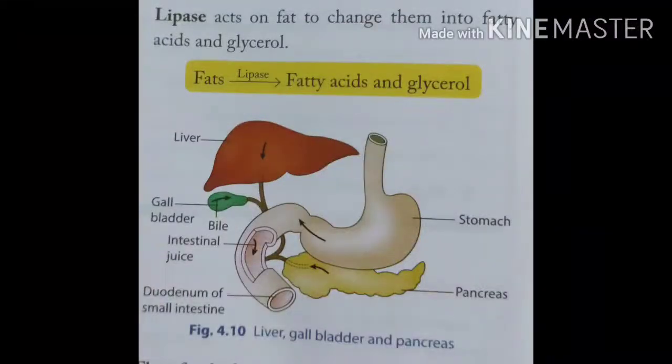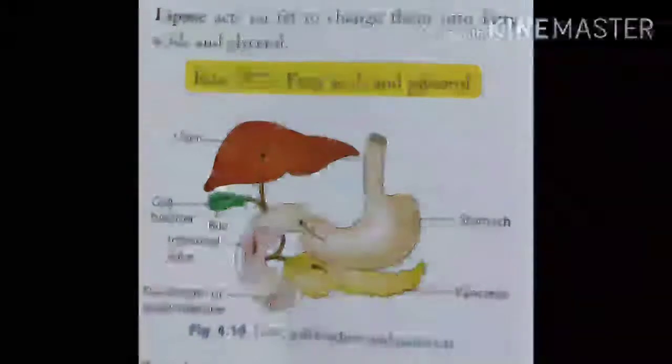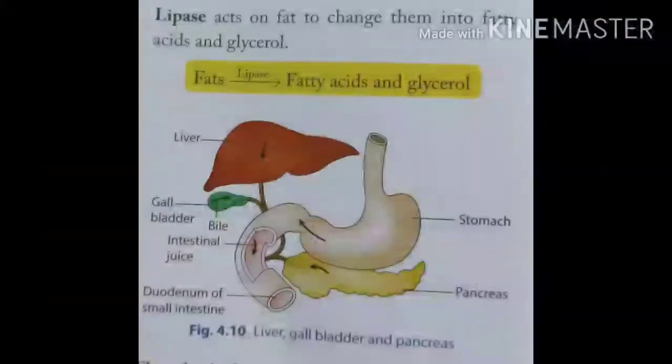Here you can see the diagrams of the liver and the stomach. Here the associated glands also you can see. Here the liver, gallbladder and pancreas you can observe.